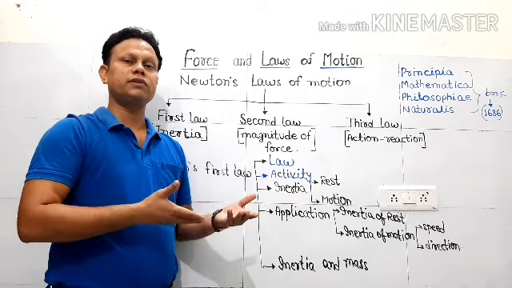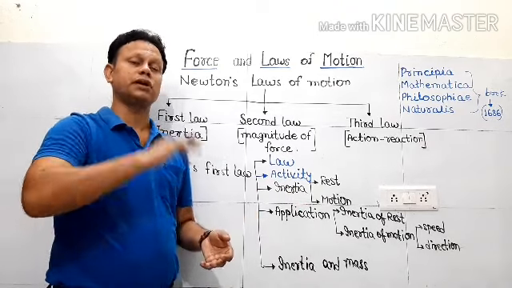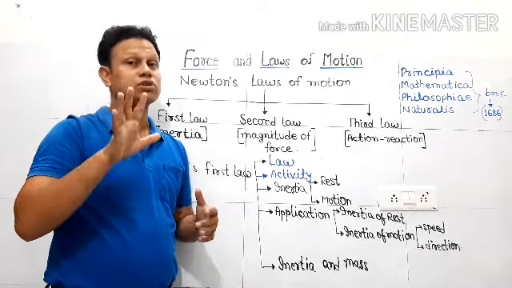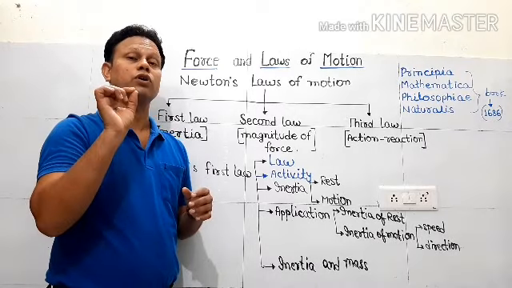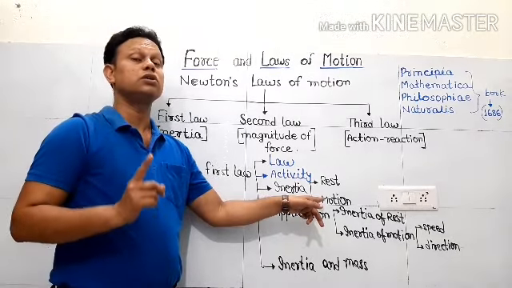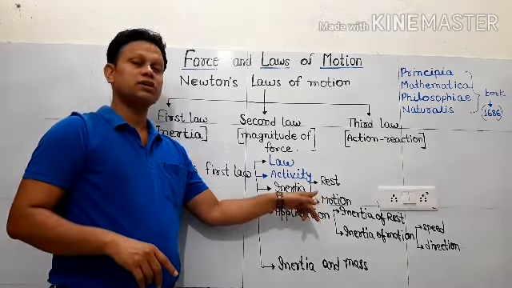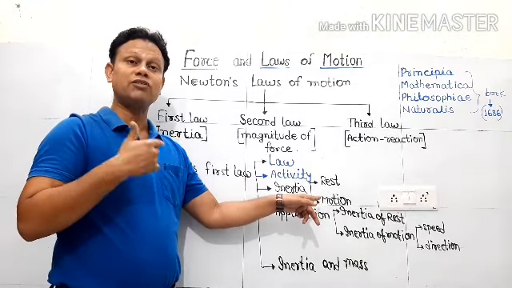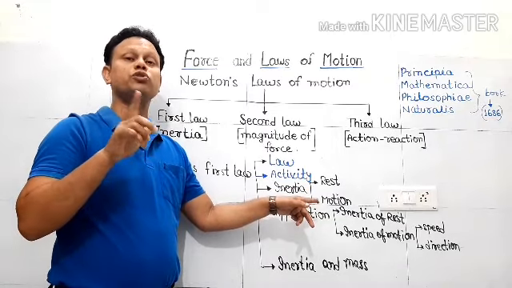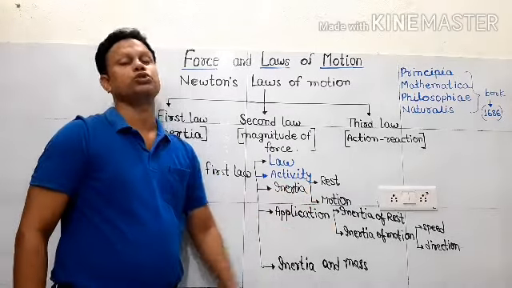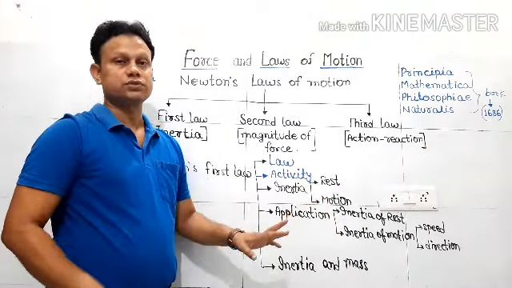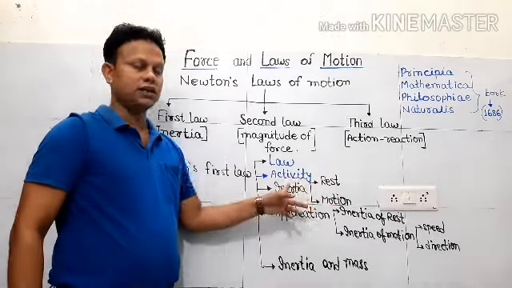Because by the law itself it is saying that a body which is at rest will remain at rest. So this is called inertia of rest in the absence of unbalanced force. That is a very key word which you have to use. And if the body is doing motion, which motion did I talk about? Uniform motion. That means the body will continue with the uniform motion, so it will have a tendency of motion, and this tendency of continuing with the uniform motion is called inertia of motion in the absence of unbalanced force. So inertia of rest and inertia of motion.